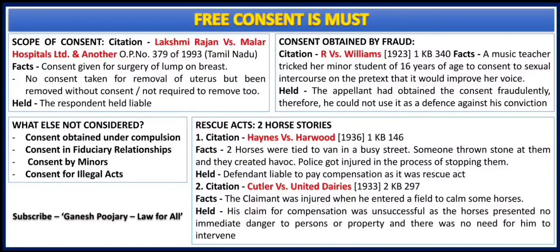The second case law, R versus Williams, is again a very interesting case law, that is consent obtained by fraud. There was a music teacher who had a minor student. The age of the student was 16 years, and the music teacher told her that if she has sex with him, she will get a very good voice. Now the student thought that the teacher must be truthful, so she gave consent, and with that consent the teacher had sex with the student.